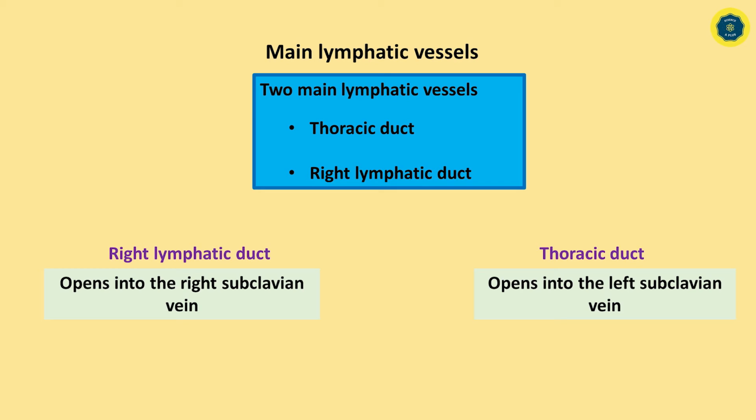We already know where the main lymphatic vessels are located in our body. There are two main lymphatic vessels, the thoracic duct and the right lymphatic duct. The right lymphatic duct opens into the right subclavian vein and the thoracic duct opens into the left subclavian vein.